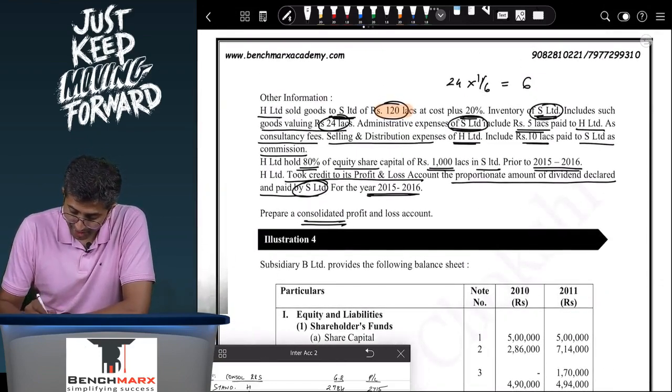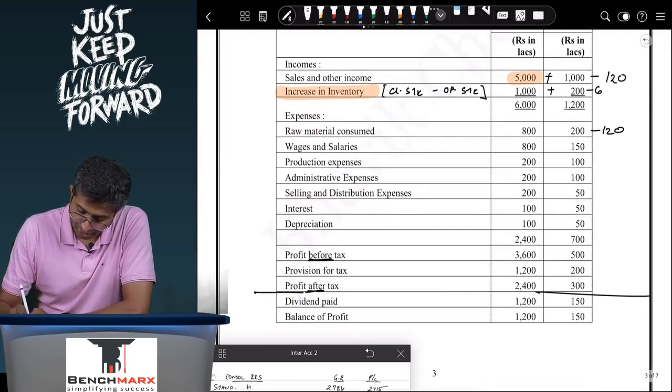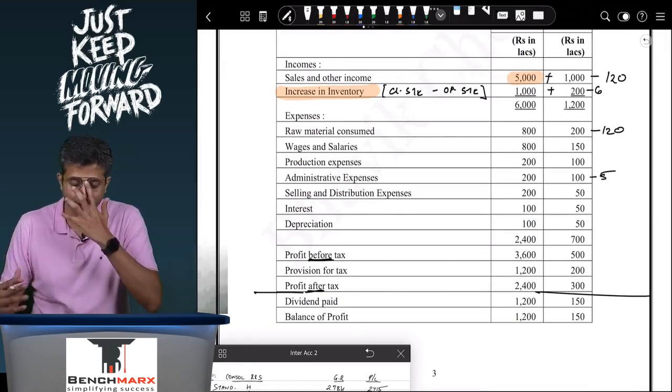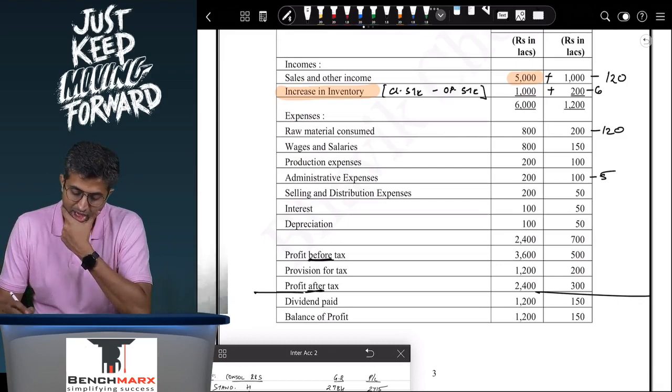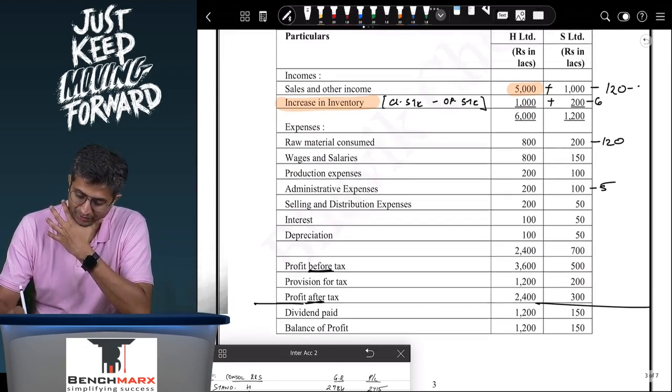Administrative expenses of S include 5 lakhs paid to H. So administrative expenses of H include 5 lakhs. So this is 5 lakhs intercompany for the group as a whole. It's not really an income or really an expense. So you subtract 5 from the expenses, but then you also have to subtract 5 from the incomes.